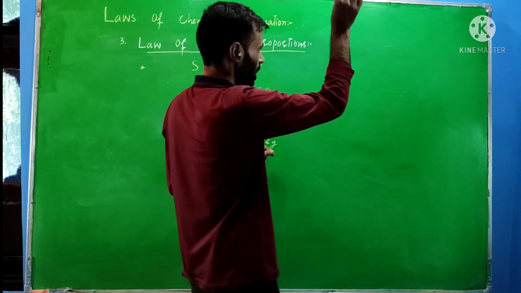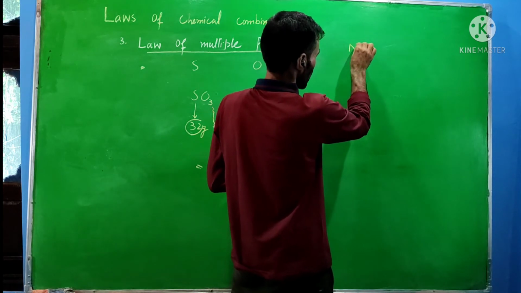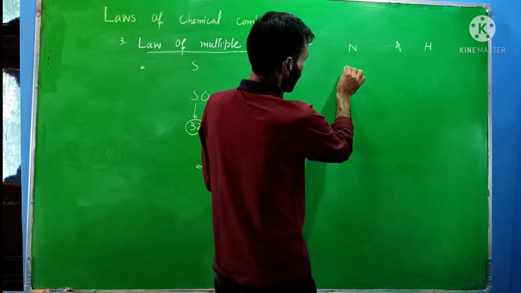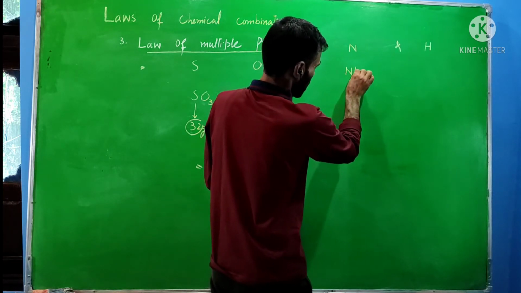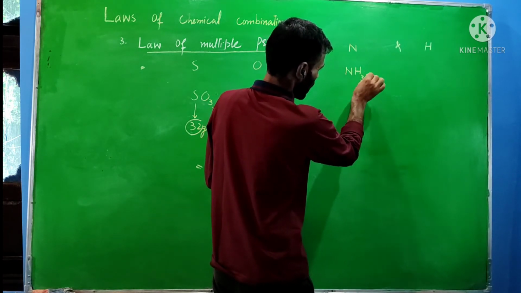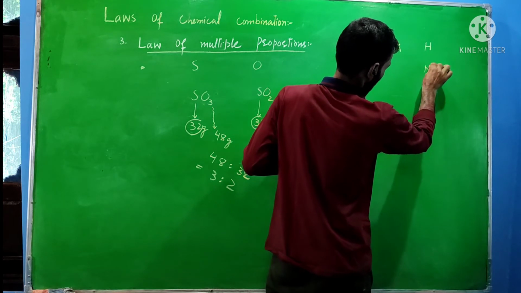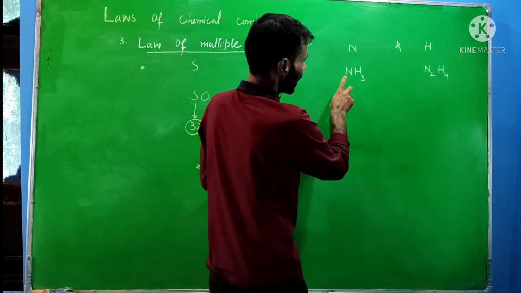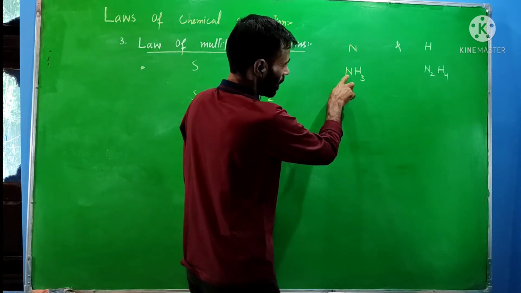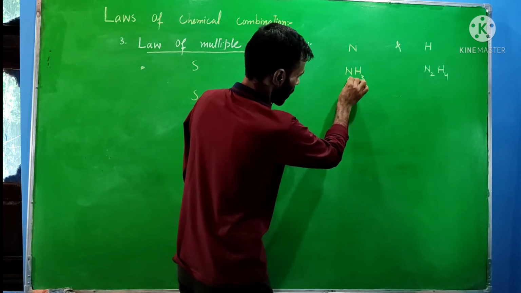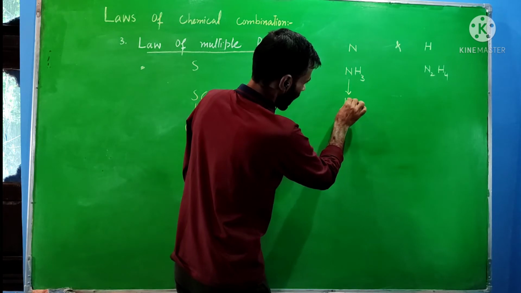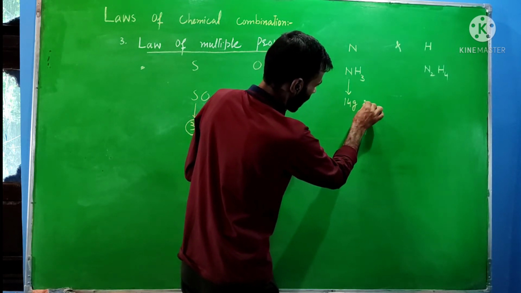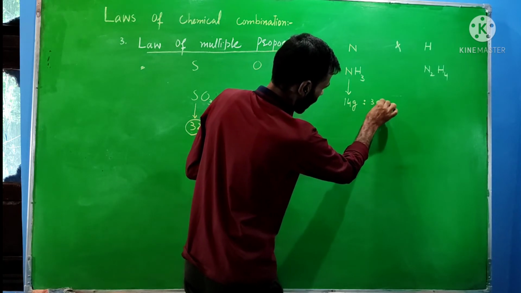Now let us take this example, nitrogen and hydrogen. They combine with each other, leading to formation of the compounds NH3 and N2H4. Taking the mass of nitrogen as fixed, equal to 14 gram, in NH3 the mass of hydrogen is 3 gram.